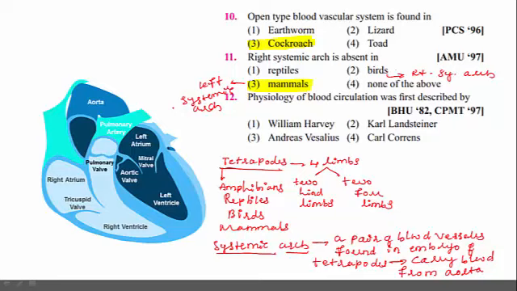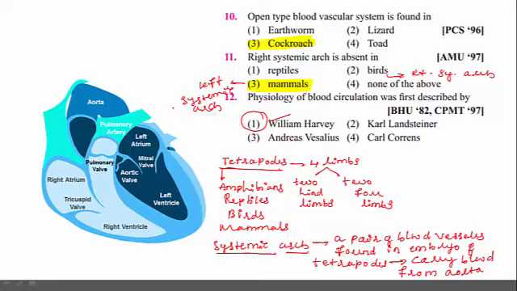The physiology of blood circulation, the double circulation process, was first described by Sir William Harvey. This is the right option. Karl Landsteiner explained the ABO blood group system in humans, whereas the double circulation, or the physiology of blood circulation, was first described by William Harvey.